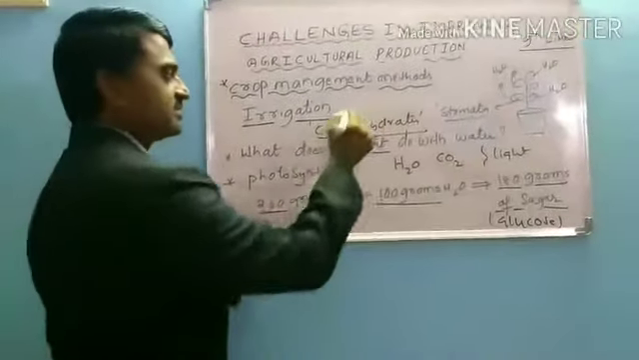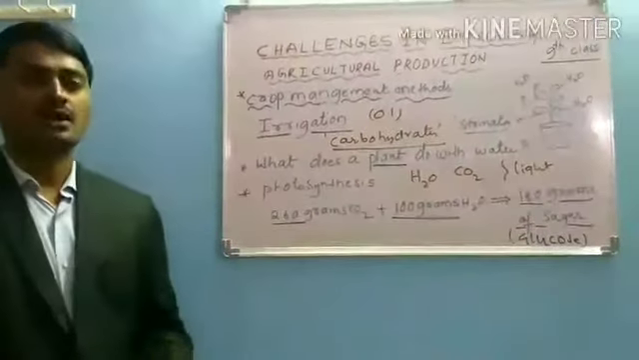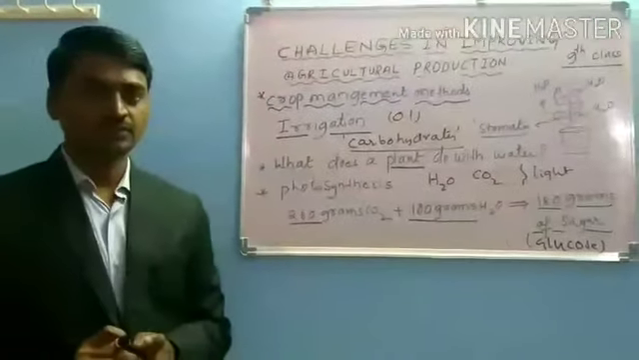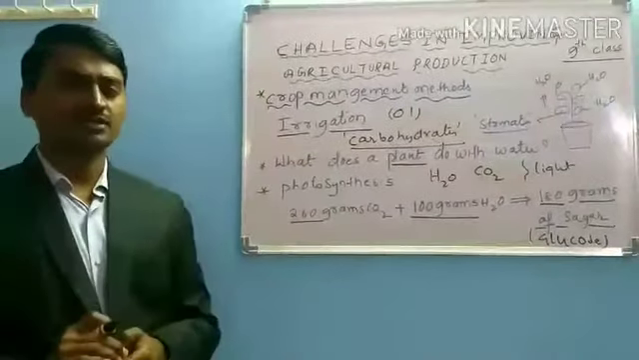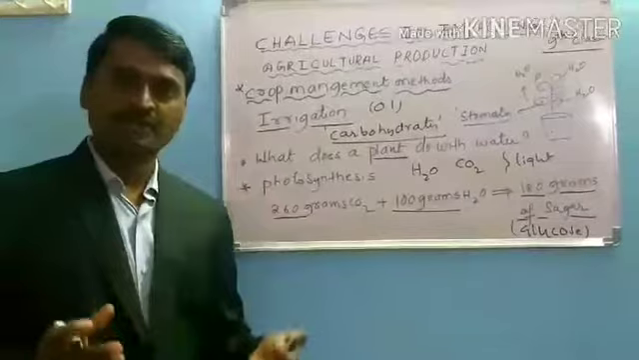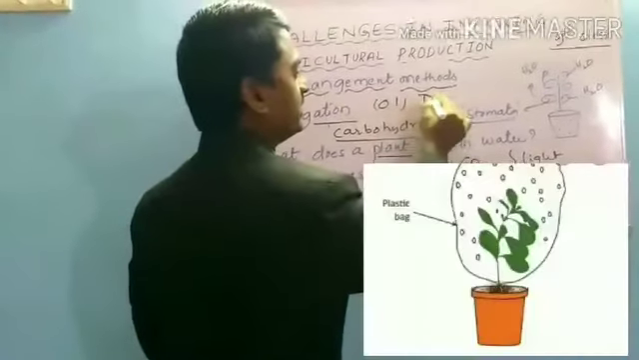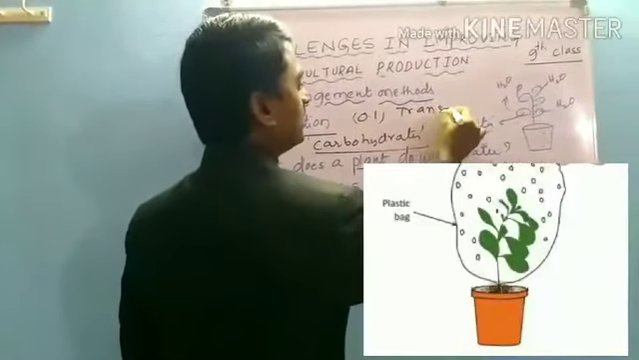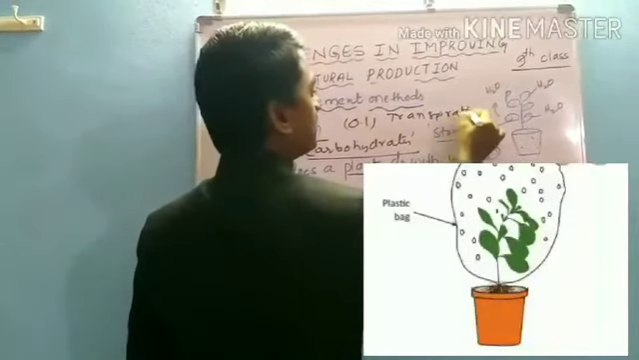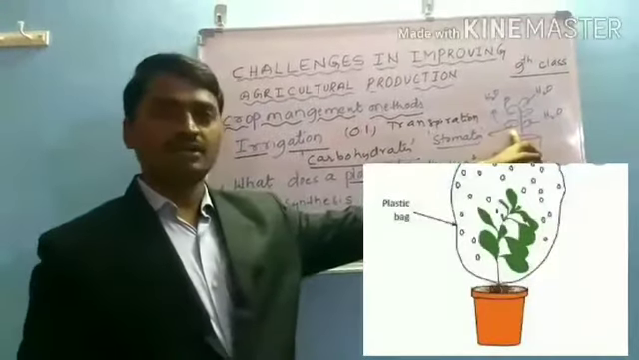Plants utilize just 0.1 percent of the absorbed amount of water. So the remaining large amount of water the plant loses in the form of vapor. The loss of water in the form of vapor is called transpiration. So loss of water from the leaf is called transpiration.